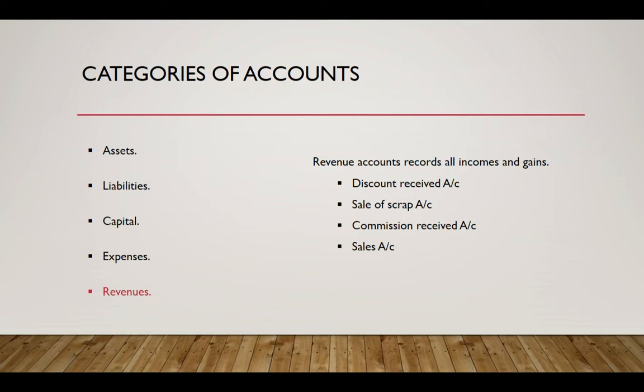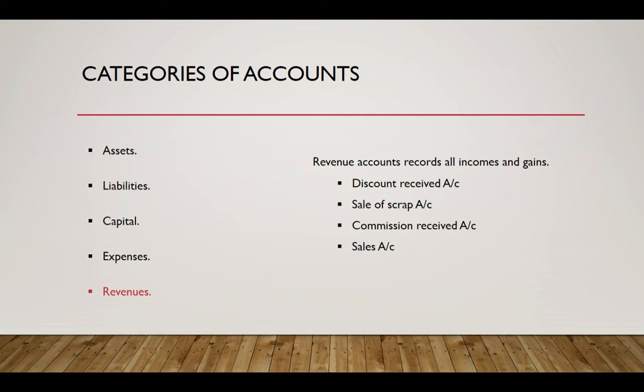So all cash accounts are asset type. Any due that you are eligible to receive from a debtor, that is the customer, is an asset to your organization. Any due that you owe to others is your liability.